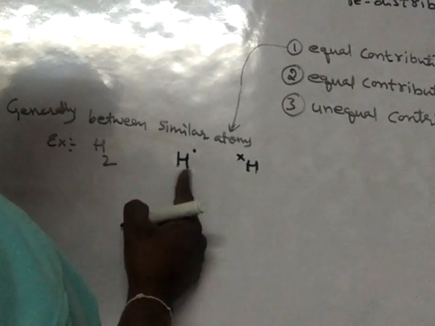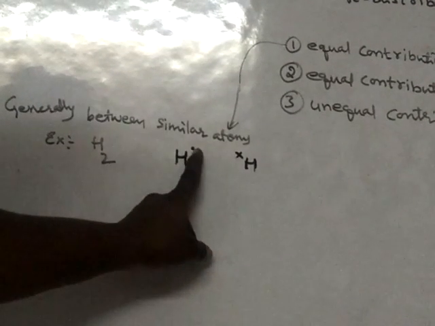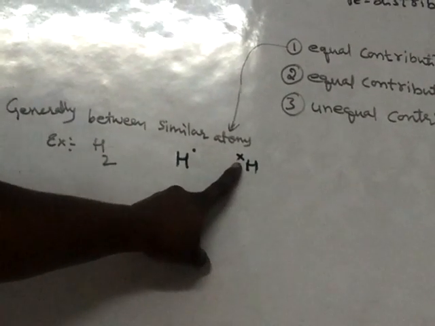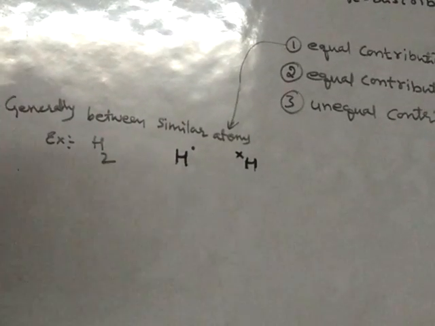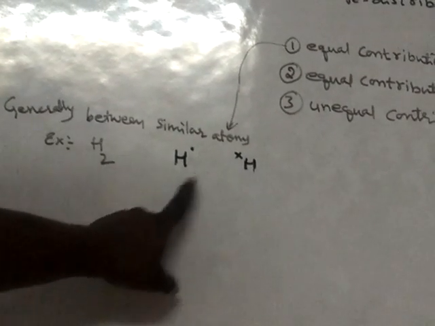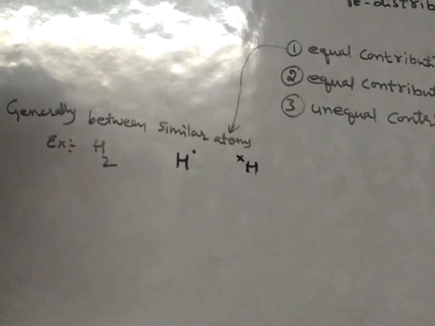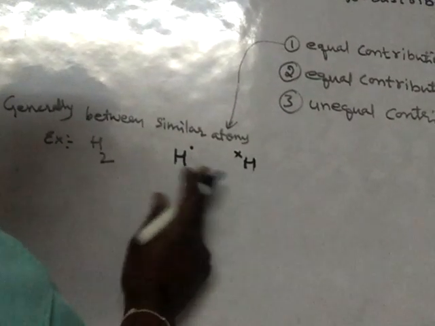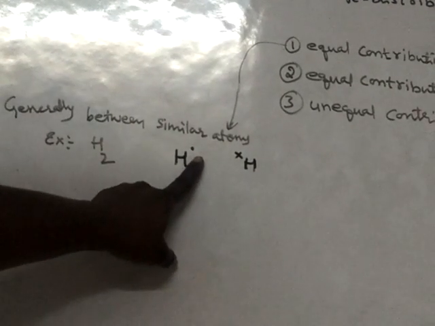This is the Lewis symbol of hydrogen, where this dot is an electron and this cross is also an electron. Hydrogen has only one electron in its valence shell, so we can use either dots or crosses to represent a Lewis symbol. See what happens. These two atoms are unstable because they have only one electron in the valence shell.